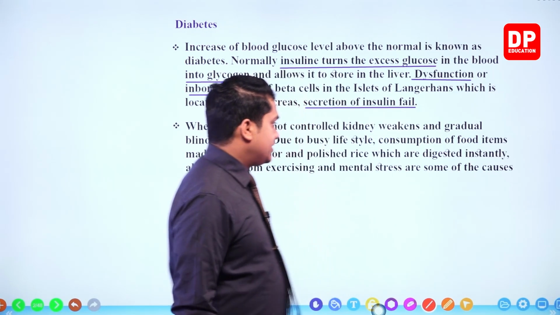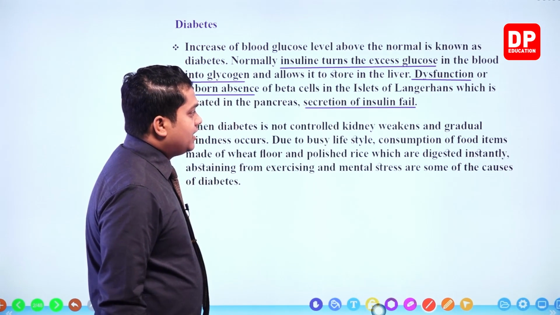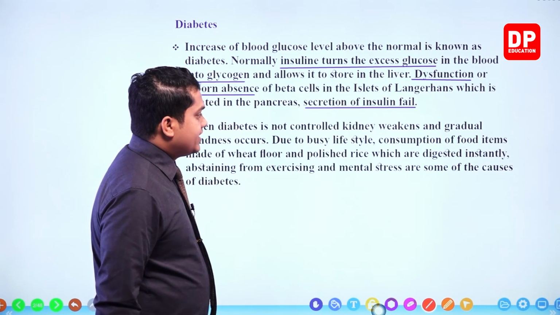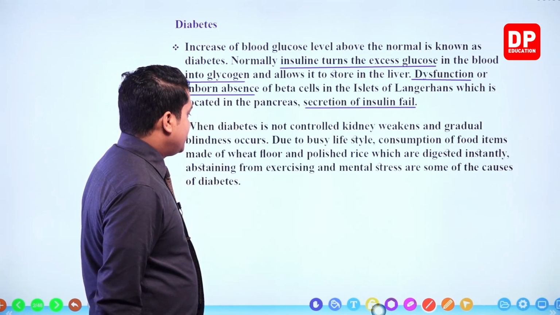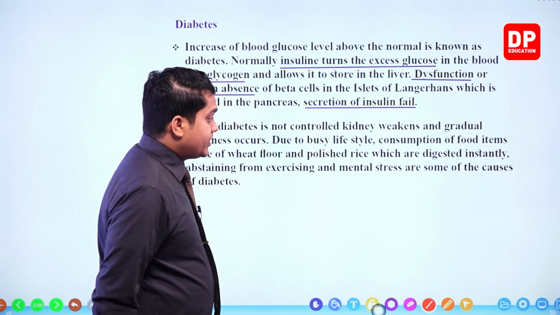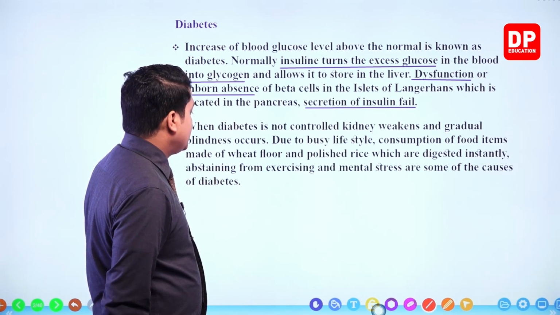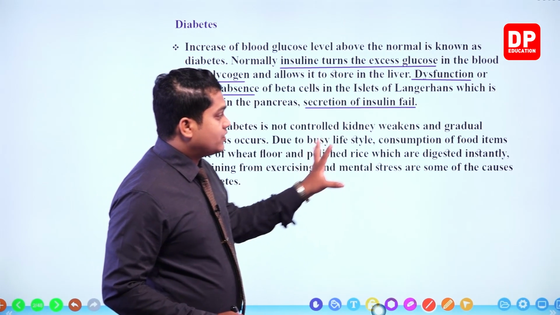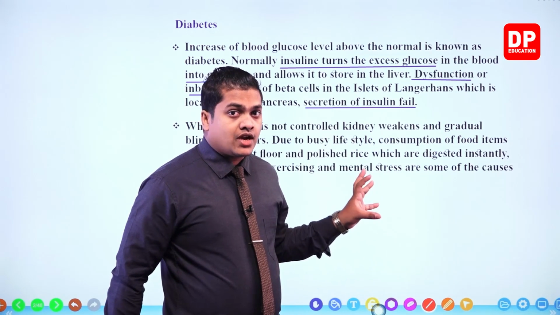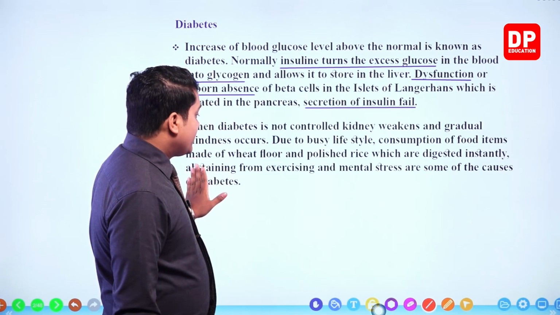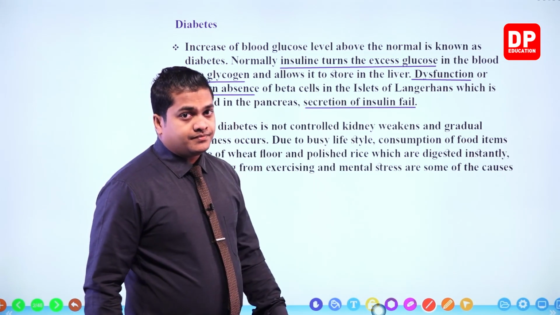Okay, so here it is given: due to busy lifestyle, consumption of food items made of wheat flour and polished rice, which are digested instantly, abstaining from exercises and mental stress are some of the causes of diabetes. So not only consumption of these food items which contain carbohydrates and sugars, but also, my dear children, refraining from exercises.